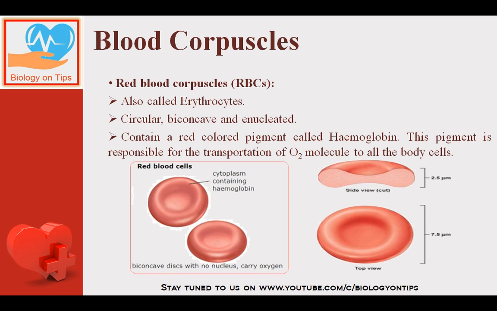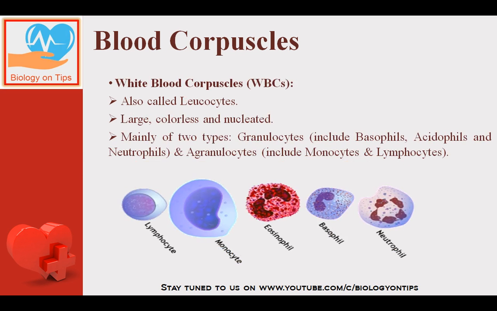So main function of RBC is to transport oxygen molecule from lungs to the body cells. Next is the WBCs. They are also called as the leukocytes. They are large in size, colorless and nucleated.